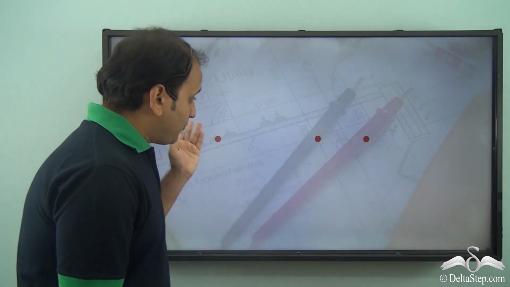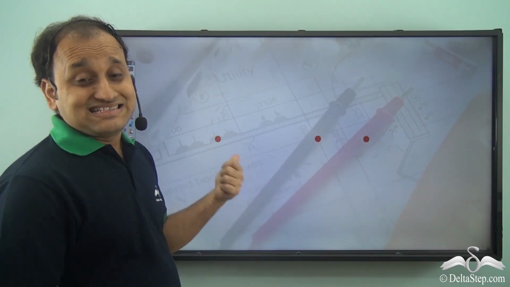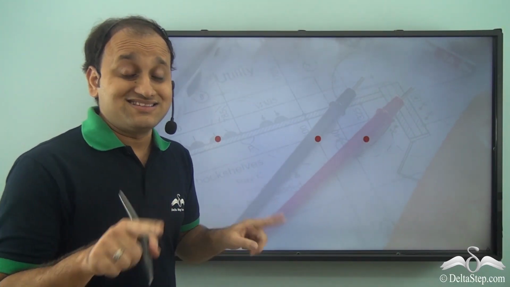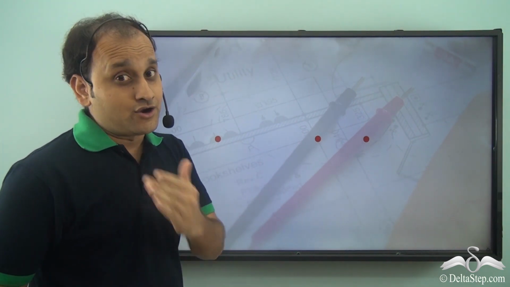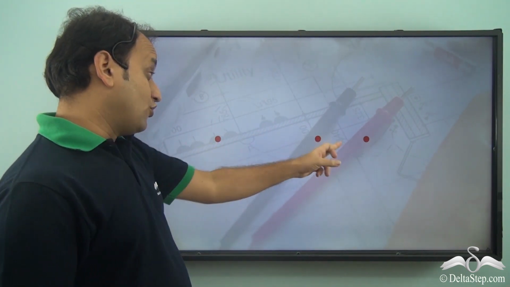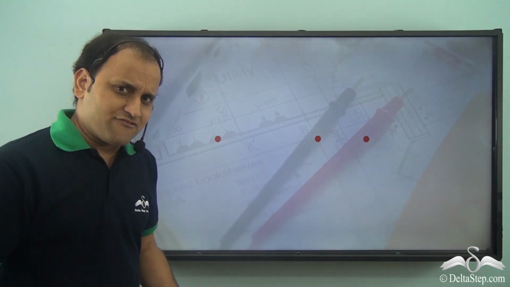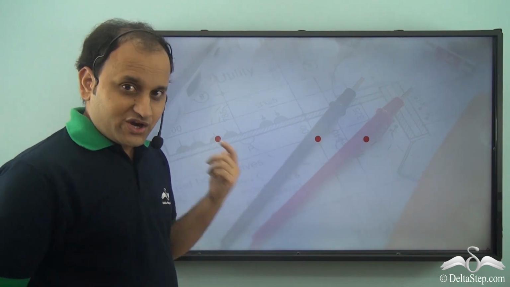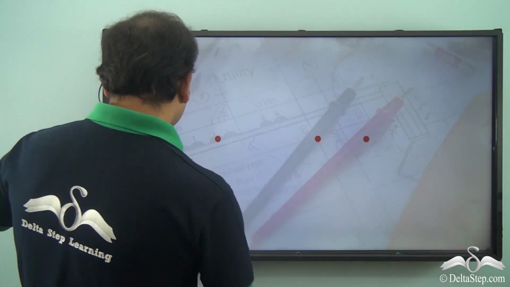Now what if the points are collinear, that is, they lie on the same line? What we saw previously were points which did not fall on the same line, they were non-collinear. But when we have collinear points, then can we have one single circle which can join all the 3 points? Let's see.